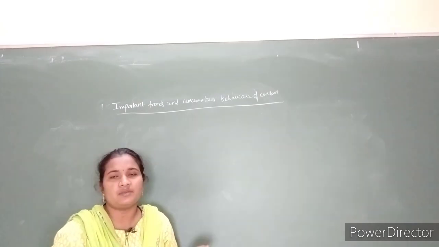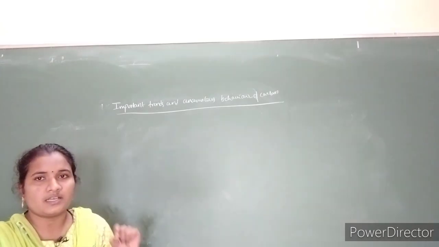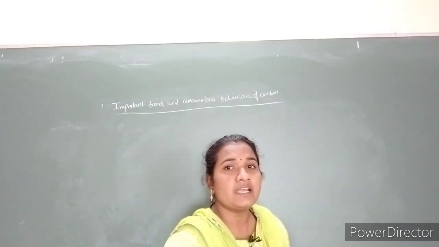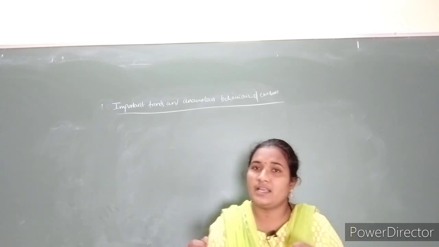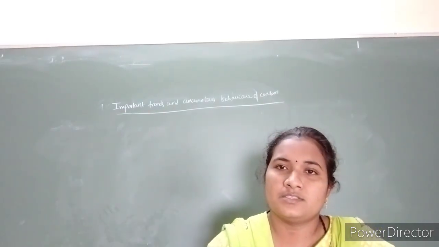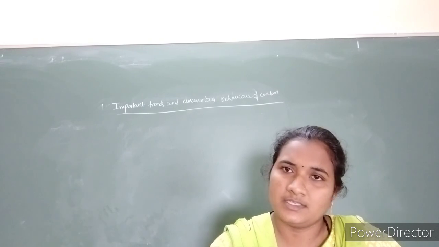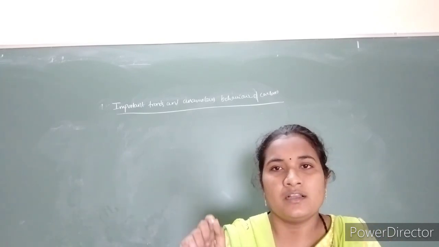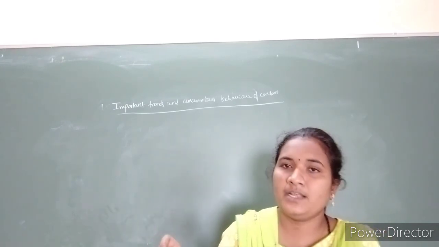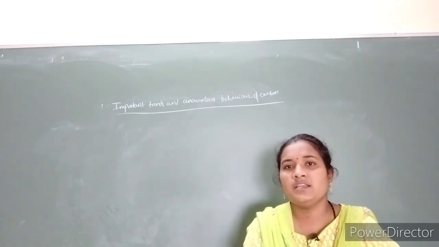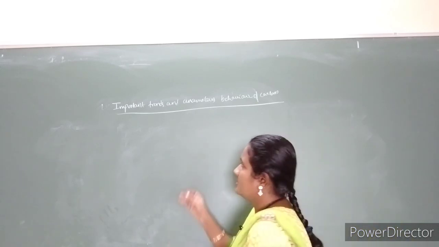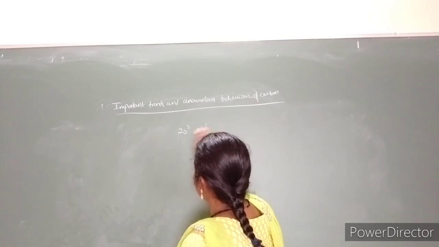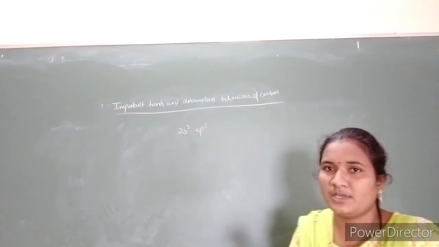Carbon doesn't have any d orbitals; only s and p orbitals are involved in its electronic configuration. The outermost electronic configuration of carbon is 2s2 2p2, so only 4 electrons are available.